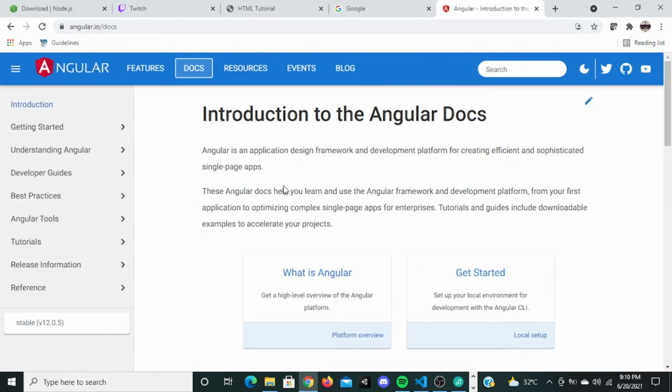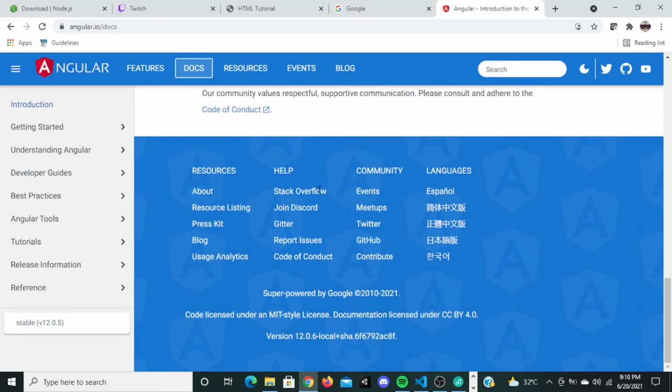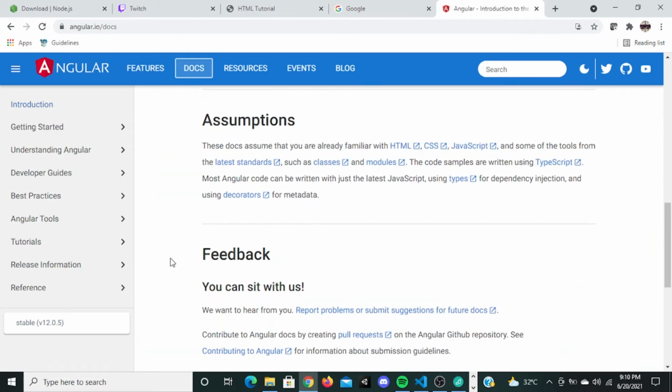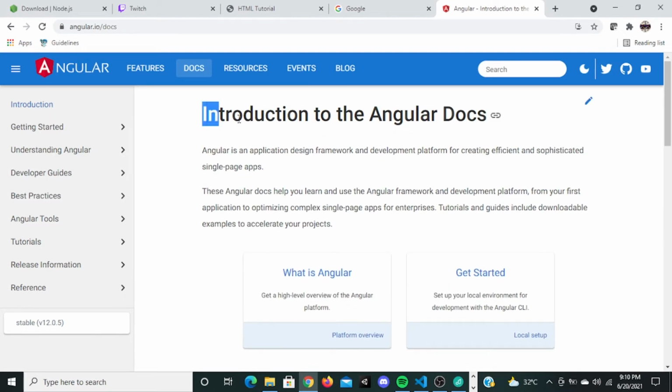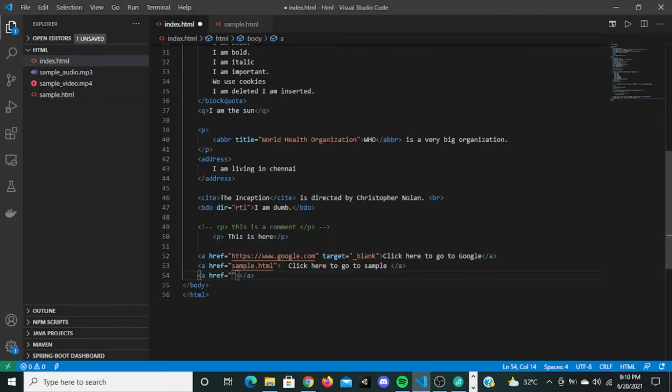It is a very big website. When I want to go to feedback right here, this feedback will have an ID called feedback. So in this anchor tag href, when I give that id, it will redirect me to that element. I will show that afterwards, don't worry.